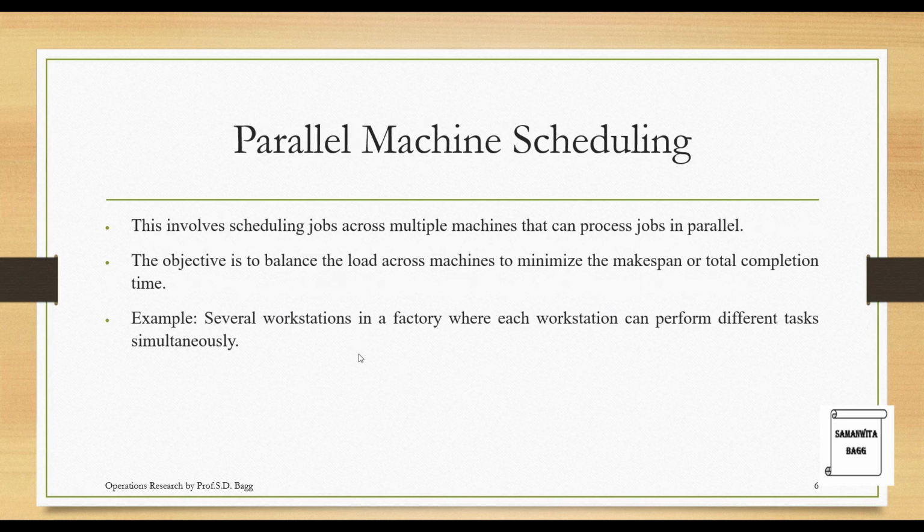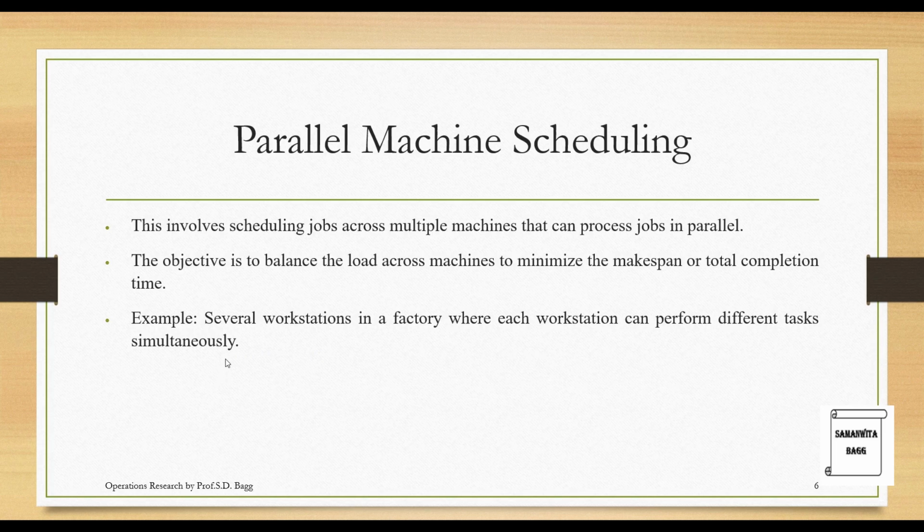Next is parallel machine scheduling. This involves scheduling jobs across multiple machines that can process jobs in parallel. The objective is to balance the load across machines to minimize the makespan or total completion time. Example: several workstations in a factory where each workstation can perform different tasks simultaneously.